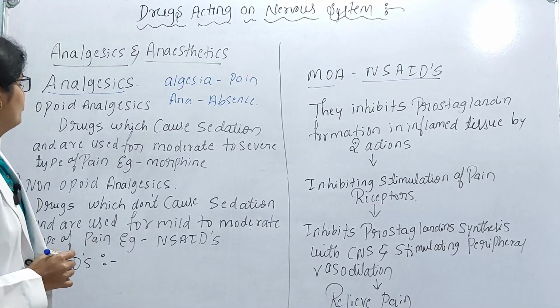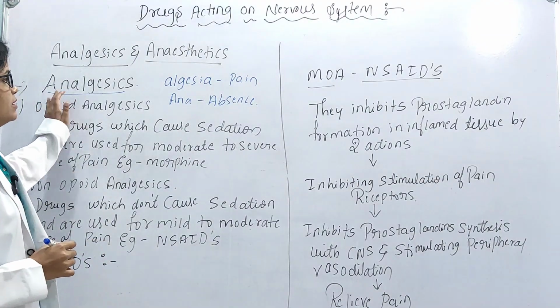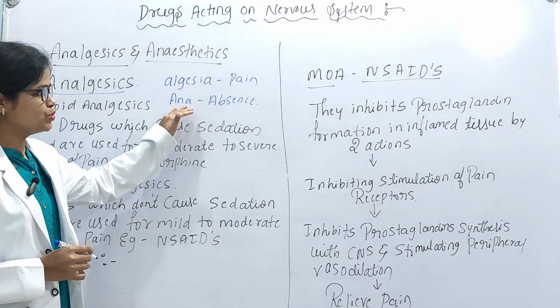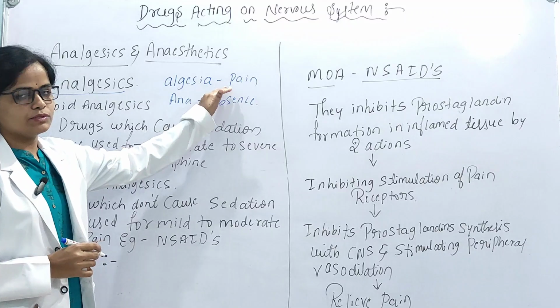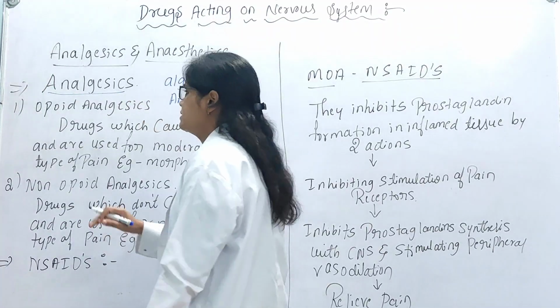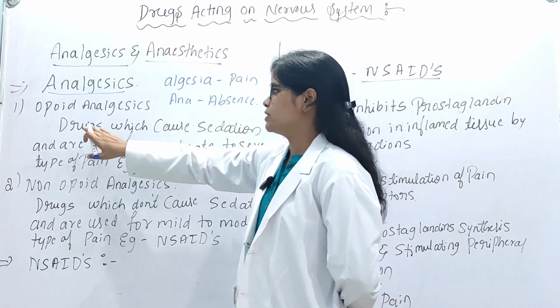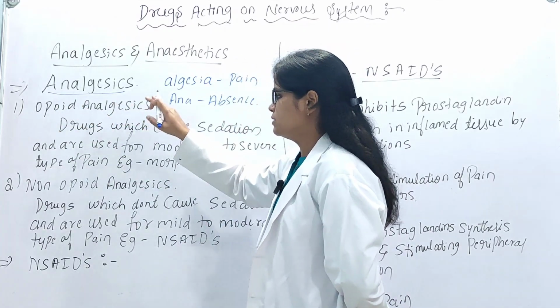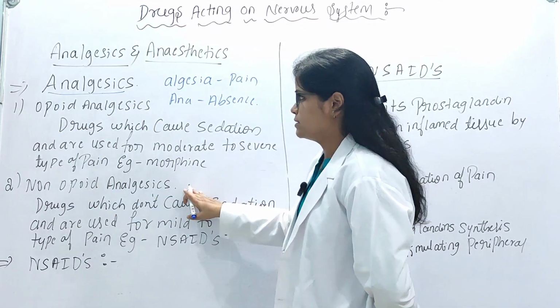Here the analgesics are the drugs which are used to treat or reduce the pain. So this is the meaning. And here the analgesics are again divided into two types: opioid analgesics and non-opioid analgesics.